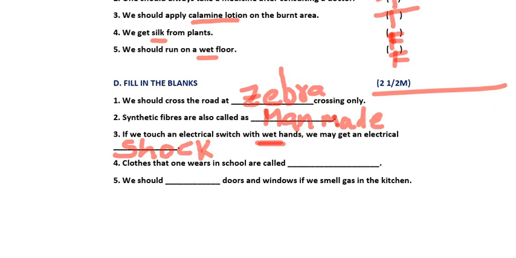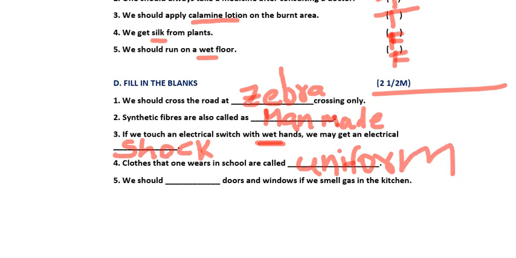Now moving to the fourth bit. Clothes that one wears in the school are called dash. What do we call the clothes that we wear in the school? Uniform. In the hard words also the uniform spelling came already. What is the spelling of uniform? U-N-I, uni, F-O-R-M, uniform. This is R and M. This is your answer, uniform.